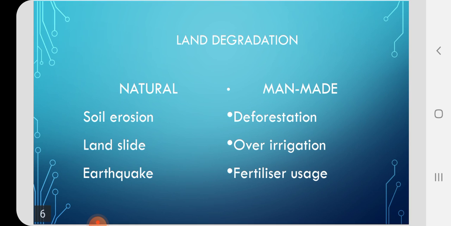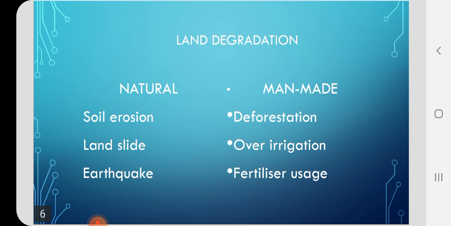We know the population of the world is increasing every day. We cannot get enough land for the overpopulation of the world, and because of this there is a demand for land. This is a problem encountered not only by our country, but by most countries in the world. We know that land is invaluable, even then it is continuously being degraded by man. It is damaged by natural calamities and by man-made activities.